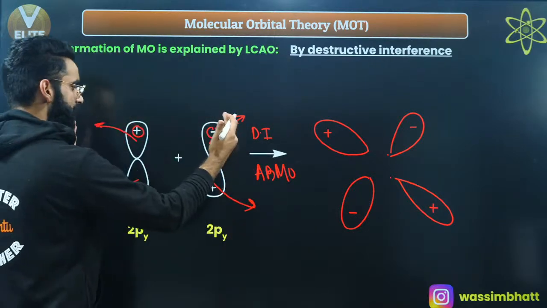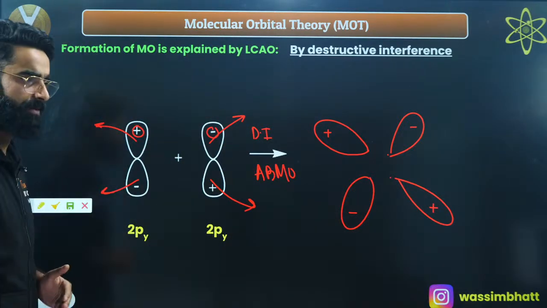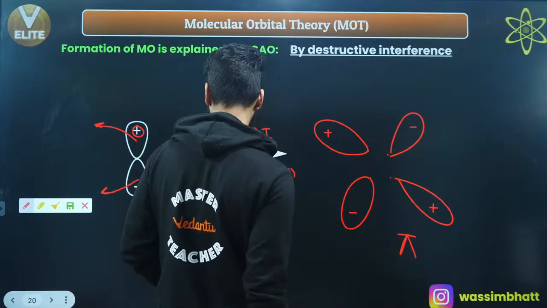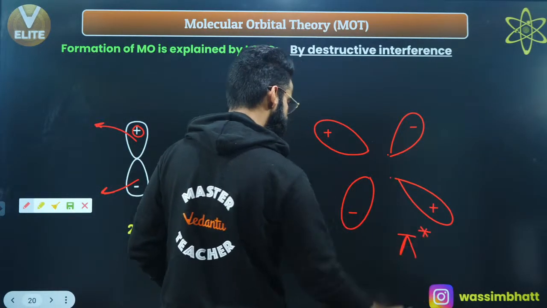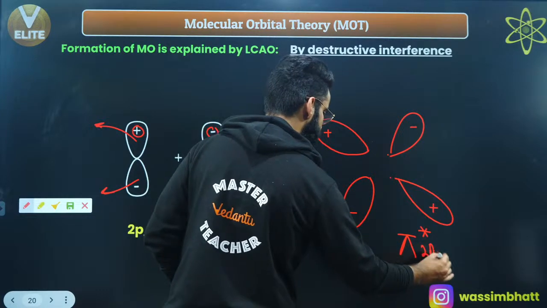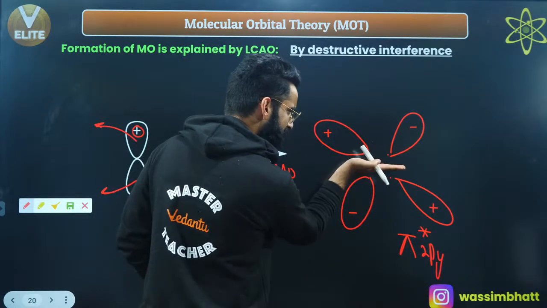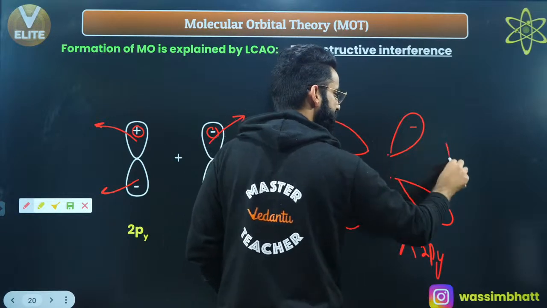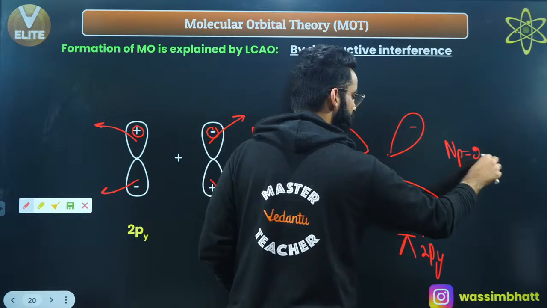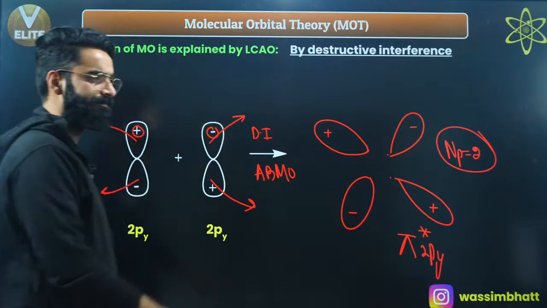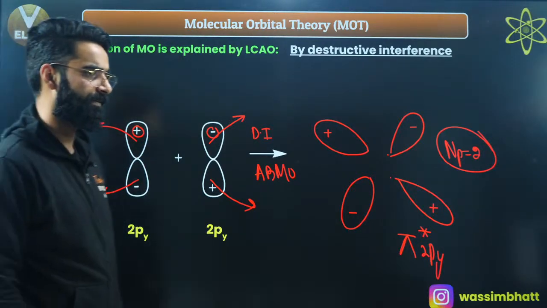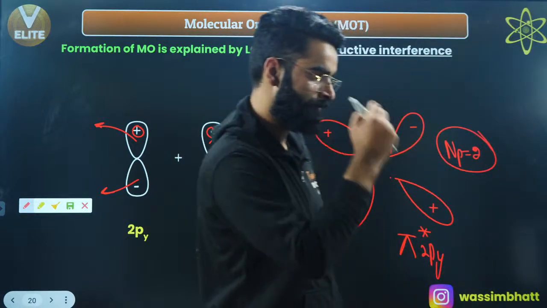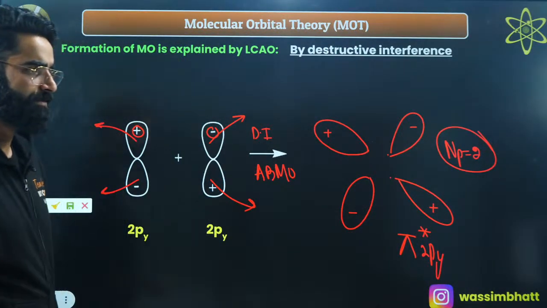First of all, is this head-on overlapping or parallel overlapping? It's parallel overlapping, right? And parallel overlapping leads to the formation of pi bond, right? So I'll be calling this molecular orbital pi, but this is destructive interference, so pi star, it's going to be 2py. If I ask you, is there any nodal plane? You can cut this molecular orbital like this as well as this, right? So on both the planes, there won't be any electron density, so we have got two nodal planes over here in case of pi star 2py, yeah? I'm sure it's clear to everyone, right people? Yes?